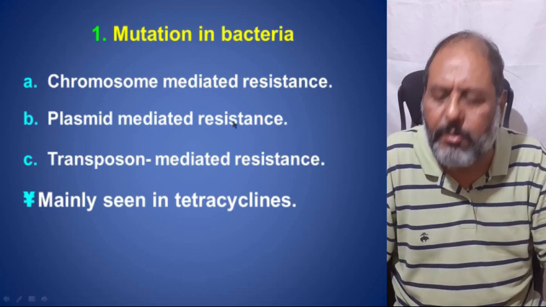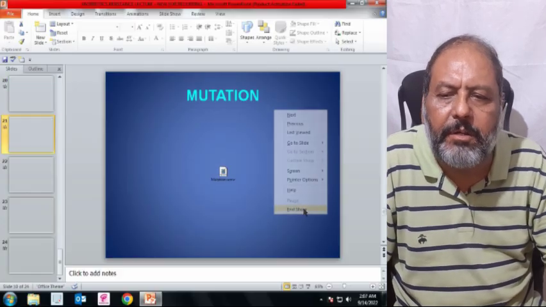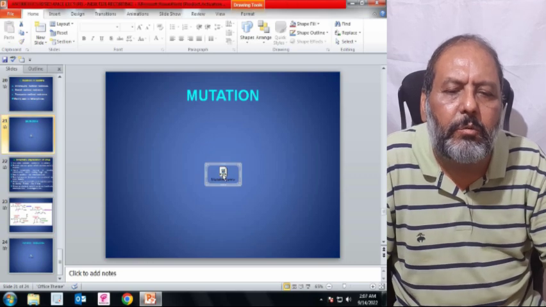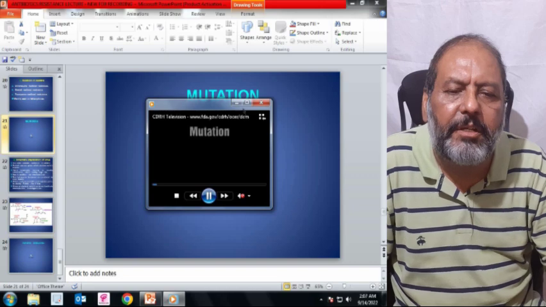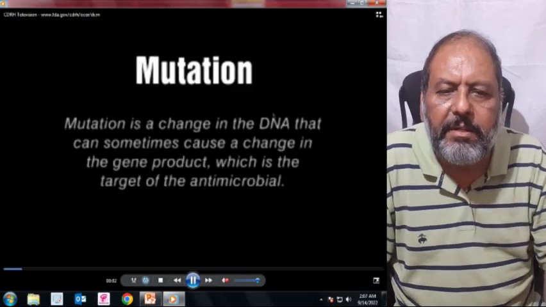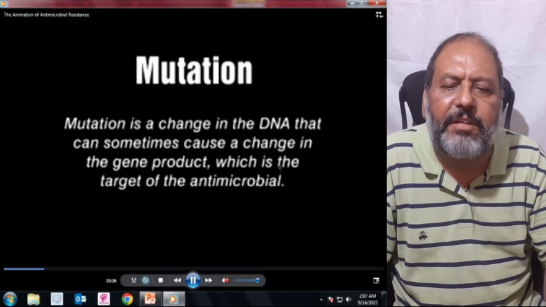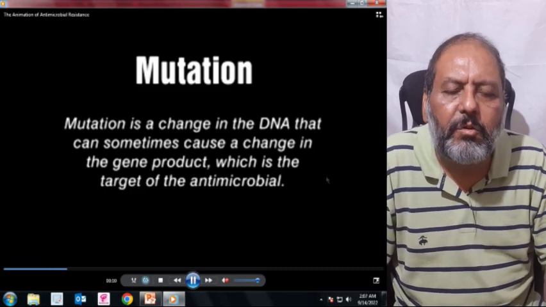I have already told you this resistance, but here one can see the mutation again. Mutation is a change in the DNA that can sometimes cause a change in the gene product, which is the target of the antimicrobials.